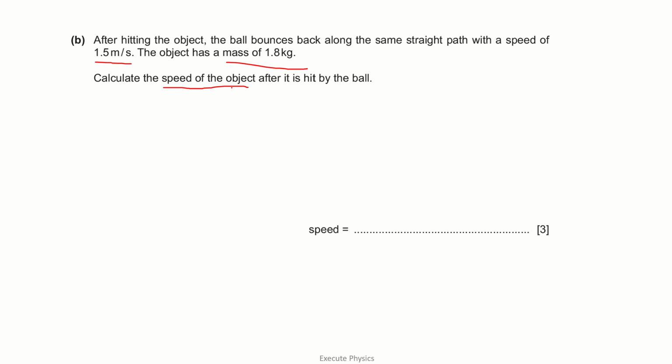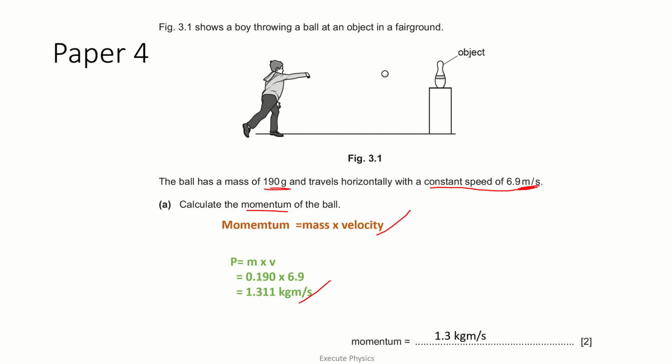We know that the total momentum before collision will always be equal to the total momentum after the collision. The momentum is always conserved as per the law of conservation of momentum. So before the collision, what is the total momentum? In the A part of the question, the ball has a mass of 0.19, and the speed with which it was moving was 6.9. So the momentum of the ball before the collision is 1.3.